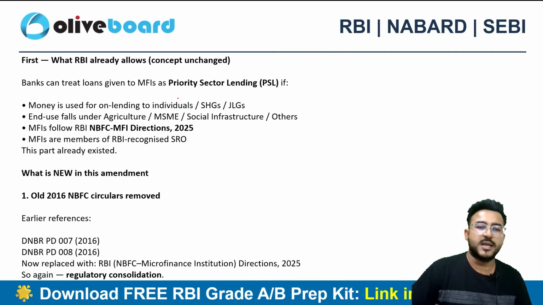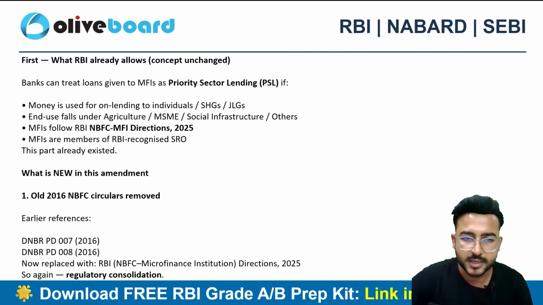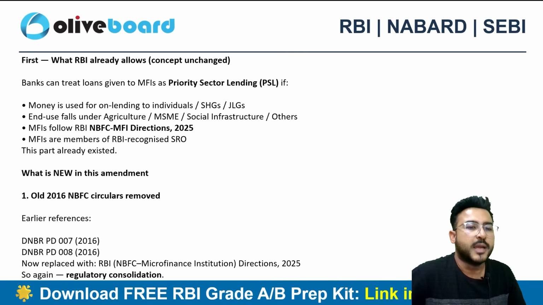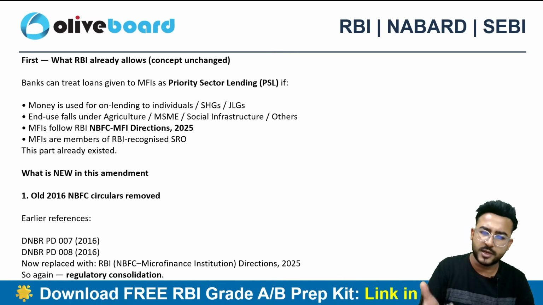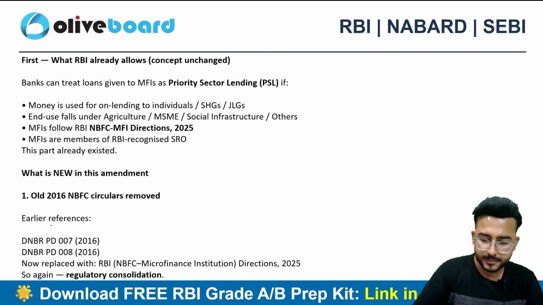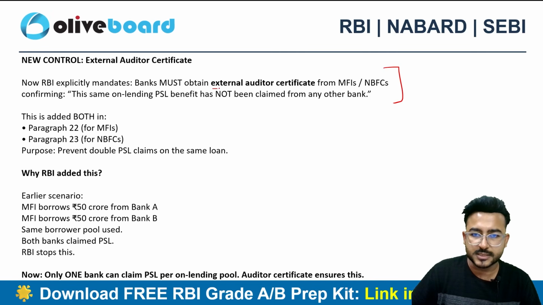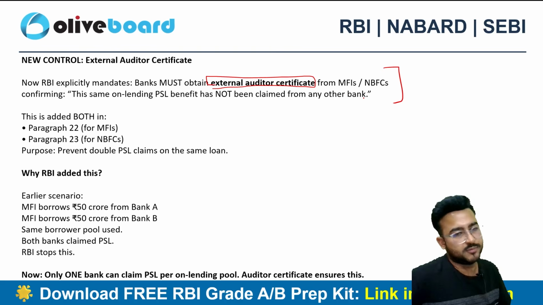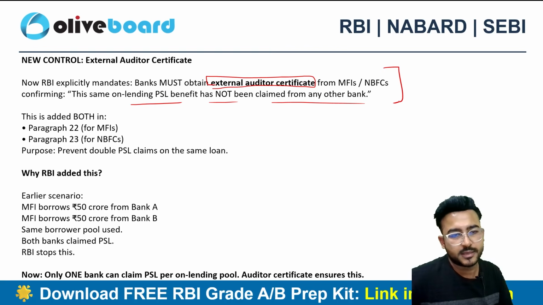So the money is ultimately used for giving loans and advances to individuals, to SHGs, and so on. End use falls in agriculture, MSMEs, social infrastructure, or any other category related to the PSL. Now, explicitly, the RBI circular states that an external auditor certificate is required from the MFI or the NBFC, clearly confirming that the benefit of the PSL has not been claimed by any other bank.